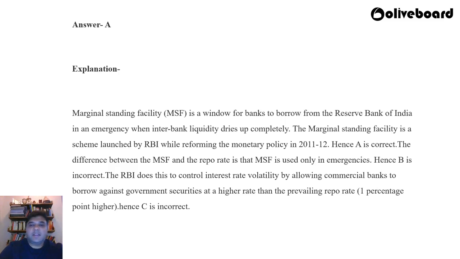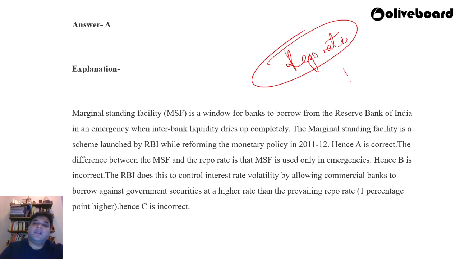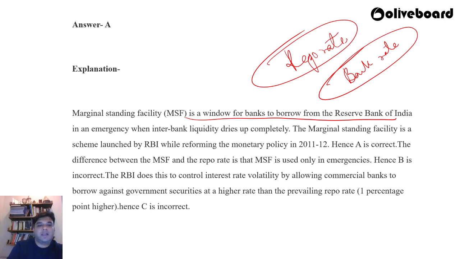See, under the repo rate you are already borrowing money from the bank for your day to day operations, or at the bank rate you are taking long term loans from the RBI as a bank. Correct. So where does the need for marginal standing facility come in? It is like a window for banks to borrow from the RBI in an emergency situation when interbank liquidity dries up completely. Like ICICI takes money from SBI or SBI takes from Axis Bank, how do they take it? By giving each other government securities. But sometimes what happens is that the bank liquidity dries up, so you have to go to the RBI. Correct. So the marginal standing facility can be only utilized in an emergency situation.